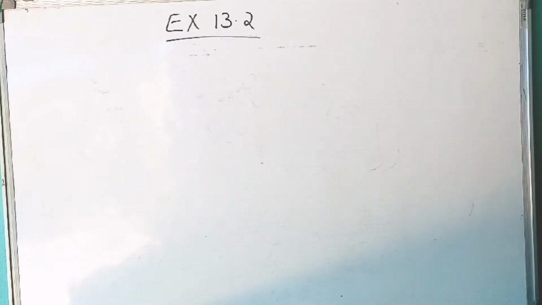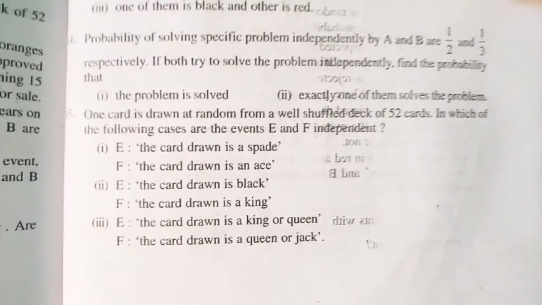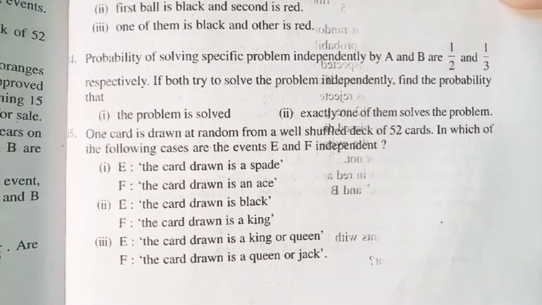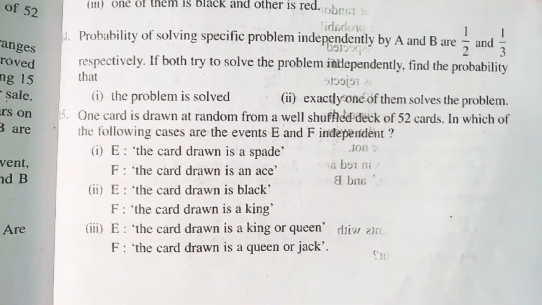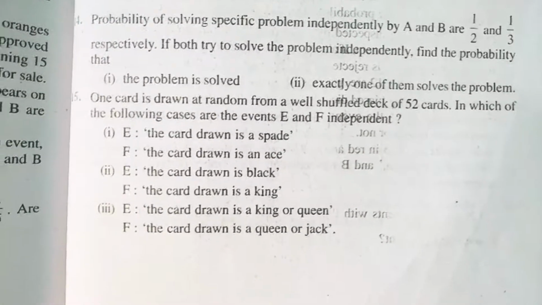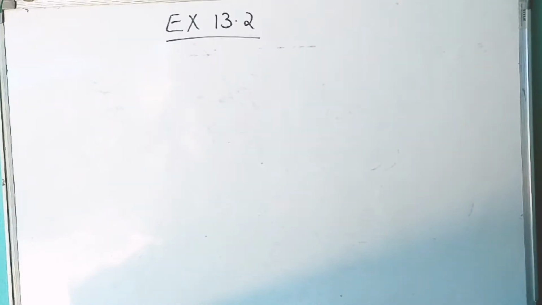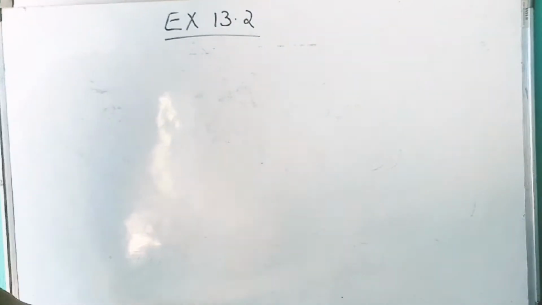Hi dear children, in this video we are going to continue exercise 13.2, 15th question. One card is drawn at random from a well shuffled deck of 52 cards. In which of the following cases are the events E and F independent? We have three sub questions. The first one,